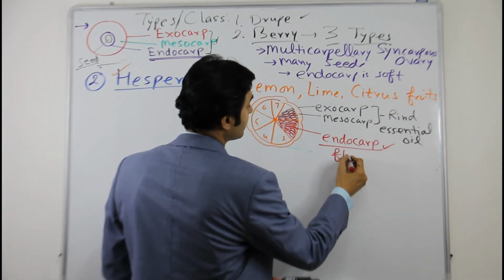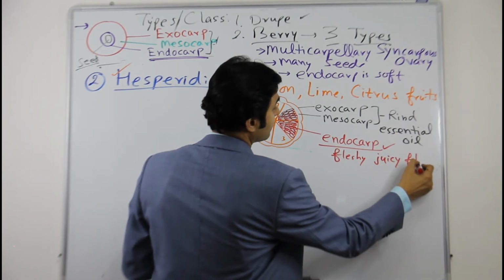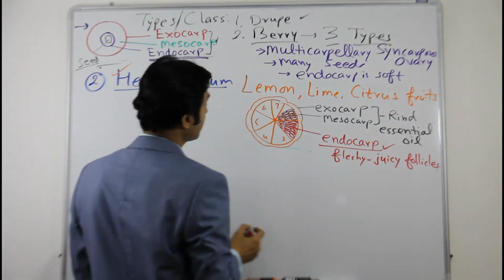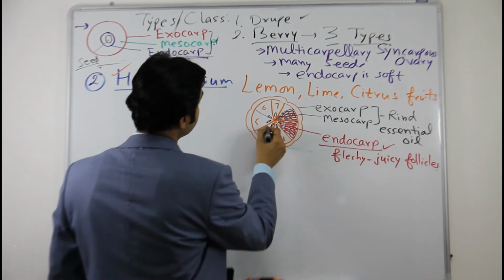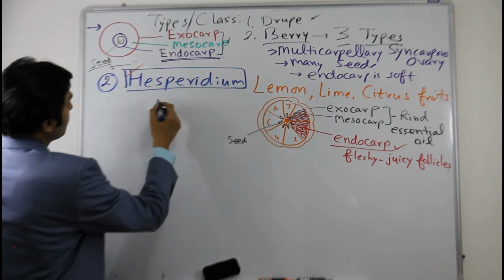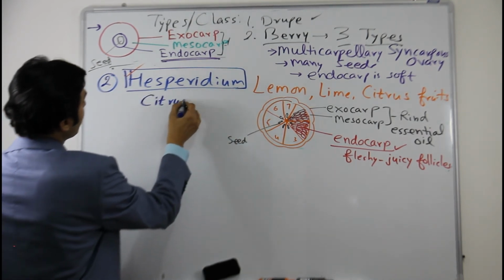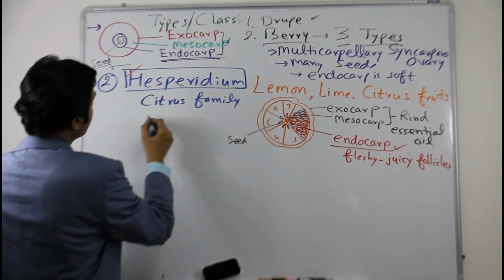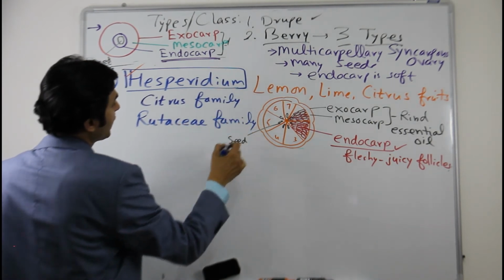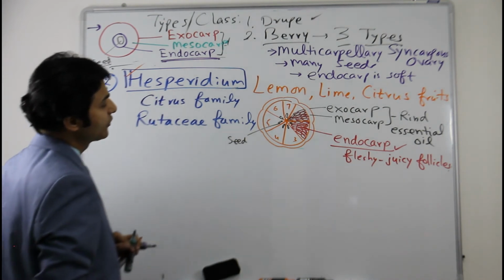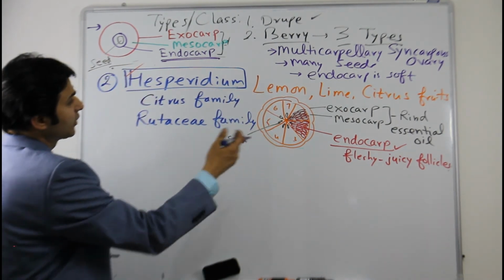Endocarp, which is fleshy, or juicy, is made up of juicy follicles. And the seeds are here, axial presentation, these are the seeds. So Hesperidium, all members of the citrus family, also called Rutaceae family. All these members have this characteristic fruit which is Hesperidium. Oranges, lemons, all. We have seen the characteristic features also.